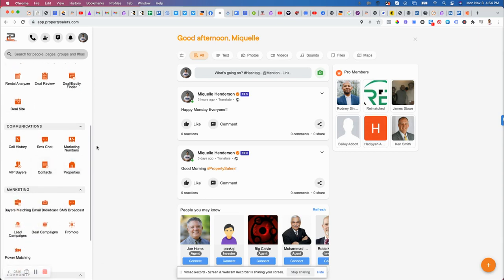Communication. These are all things that you can do for communication purposes, right? Call history. So when you're calling people, you can have a history of calls. Chat. So when you're having conversations with people, you can send out an SMS blast, and people start to text you back. You can go right into my chat widget, look at all the incoming text messages, and respond to those people.